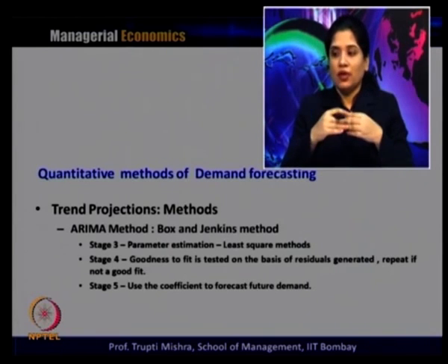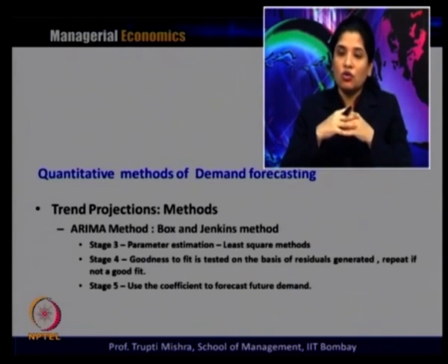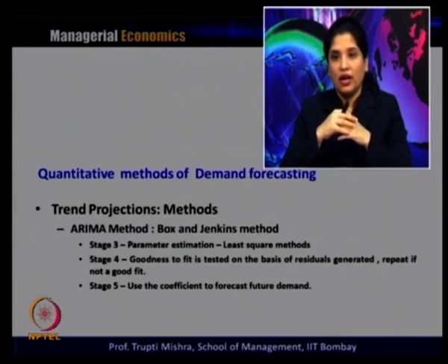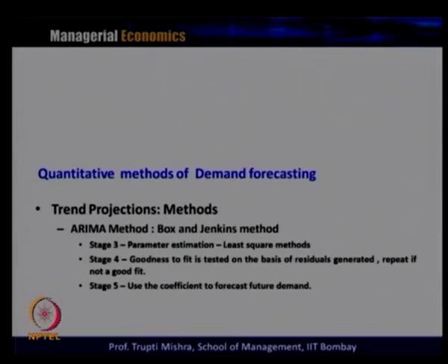So initially we take out the underlying trend in the series, then we find the combination of moving average and autoregressive terms. Then we do the parameter estimation following the least square method, and stage 4 is the goodness of fit, to find the overall explanatory power of the model.